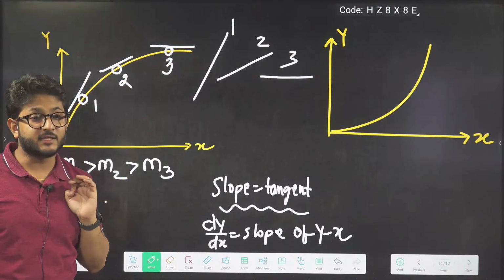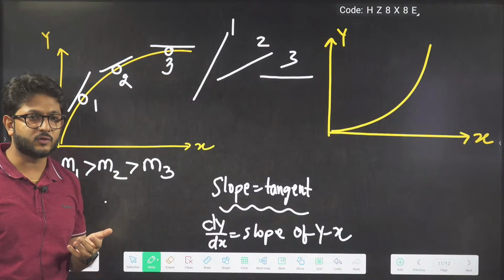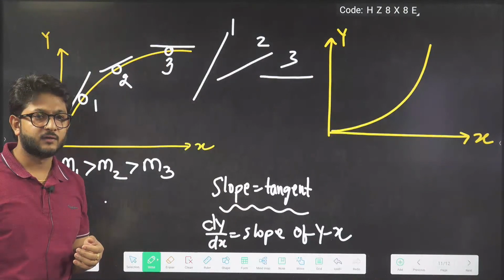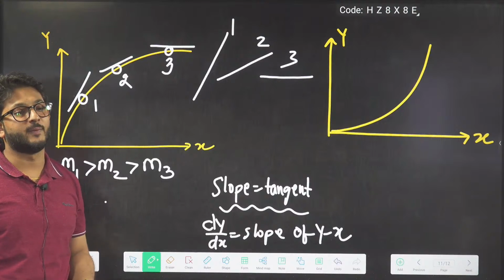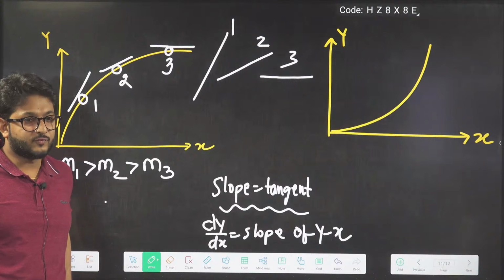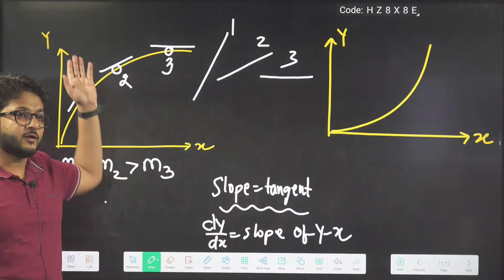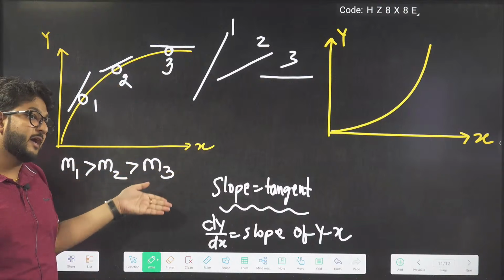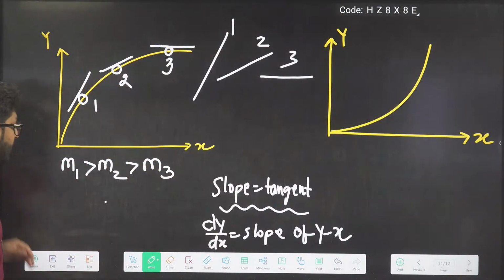I hope it is clear now, Sandeep. Yes, bacha, I know it has taken 5 minutes more. Beta, rate of change of function is nothing but slope only, beta. Okay, dy by dx. Rate of change of function is nothing but rate of change of y with respect to x, dy by dx. So at a point we can find slope. It is a method. So m1 more than m2.